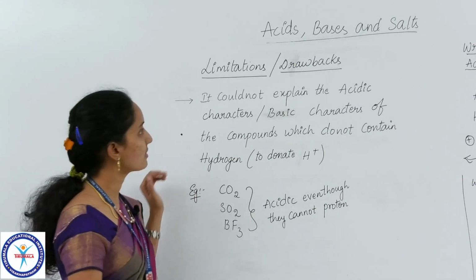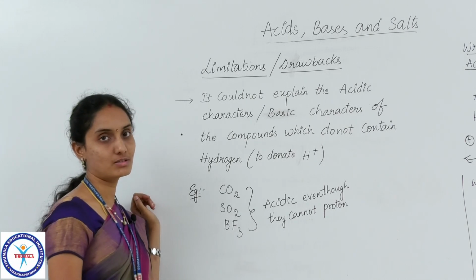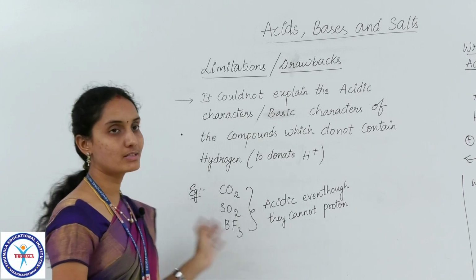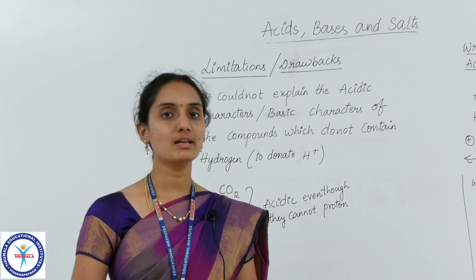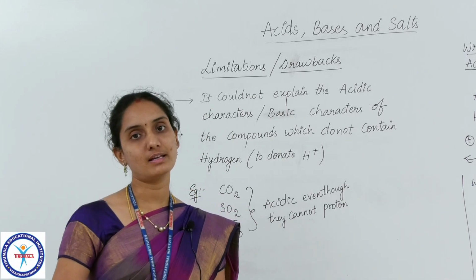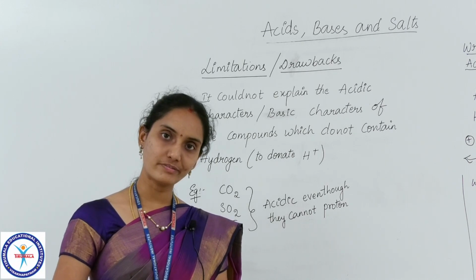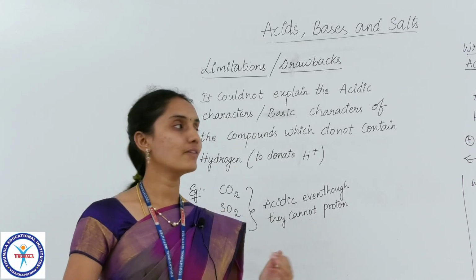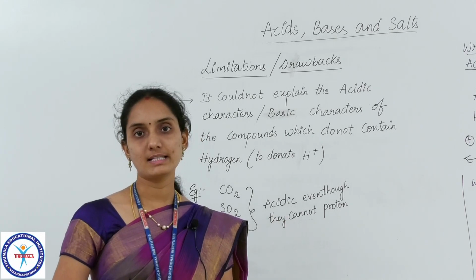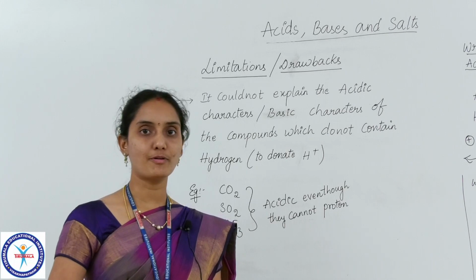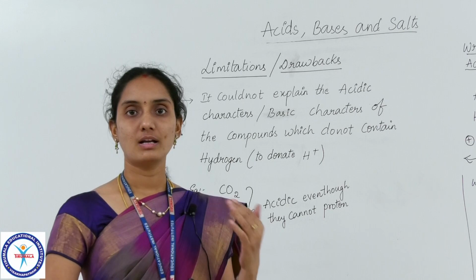So here are the limitations or main drawbacks of Bronsted-Lowry theory which we have discussed just now. As we discussed in the earlier theory of acids and bases, that is Arrhenius theory, the first main defect was that it is applicable only for aqueous solutions. But that defect was overcome by this theory, and it could explain the acidic and basic characters of all types of solutions, not only aqueous solutions. So that limitation was recovered.